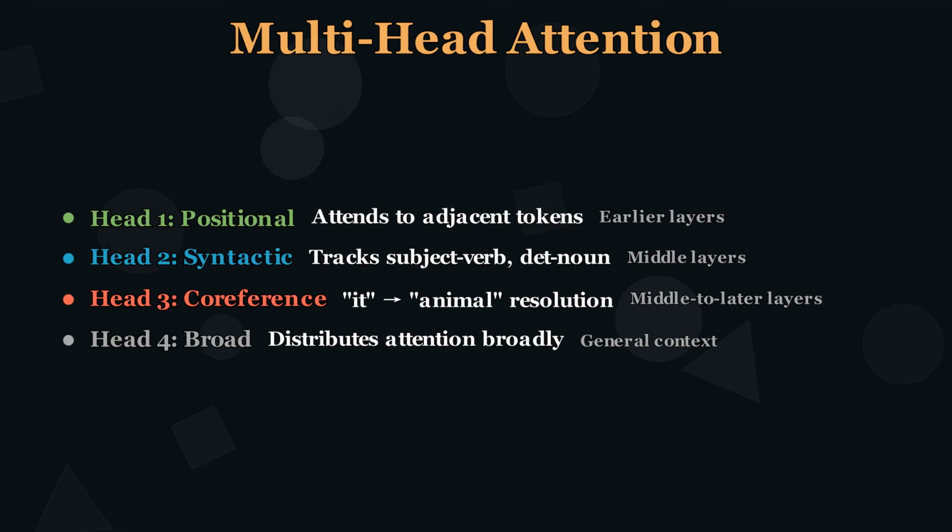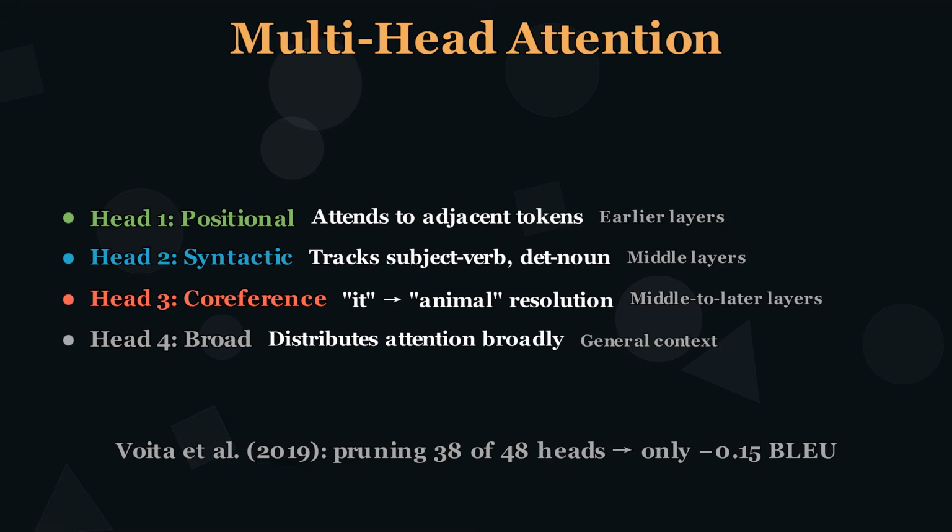Research by Clark and colleagues in 2019 confirmed that individual heads specialize. Positional heads dominate in earlier layers. Syntactic heads appear in the middle layers. Coreference heads resolve pronoun links in later layers. Remarkably, Voita and colleagues showed that pruning 38 out of 48 encoder heads drops translation quality by only 0.15 BLEU. Most heads are redundant, but the specialized ones are critical.